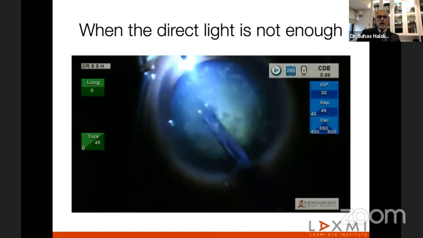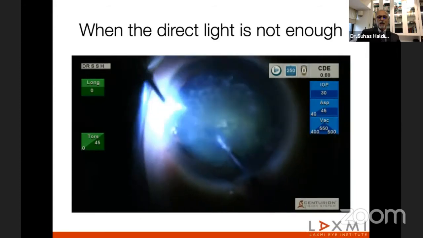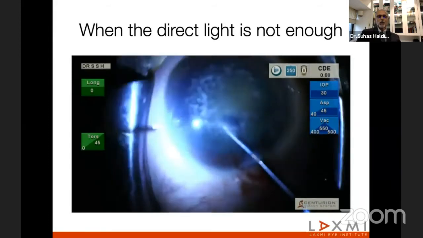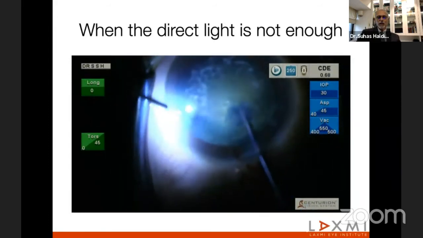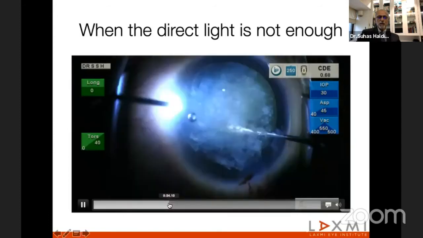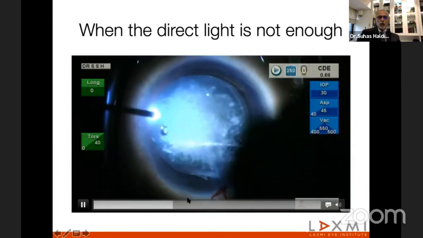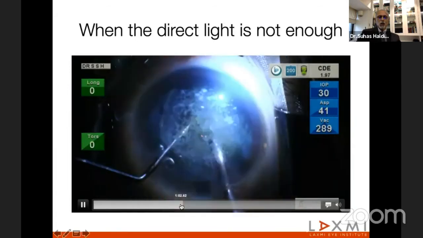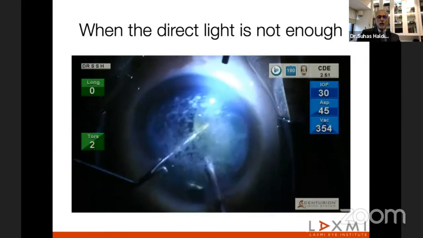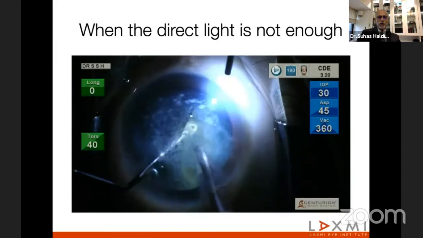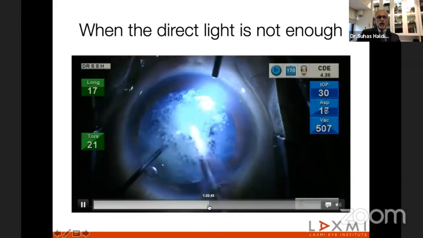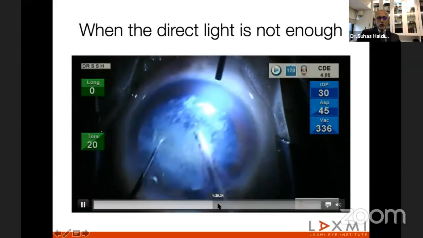It's just that either your assistant or yourself have to hold it in the most appropriate angle for you to get a view of your rhexis. And in such cases, it is essential that you stain your rhexis. The nucleus is rotated, and when the assistant is holding it, in between you could always switch back and forth to see if at that particular stage, whether your coaxial is giving you better visibility or your oblique light. So as a combination of these two, you complete your nucleus management.